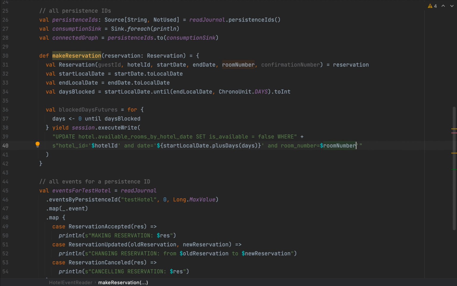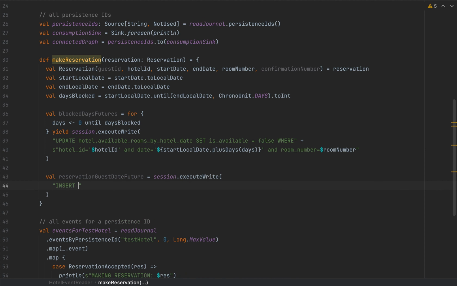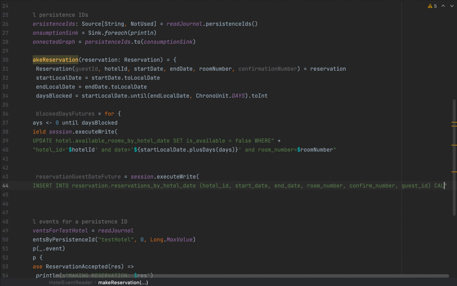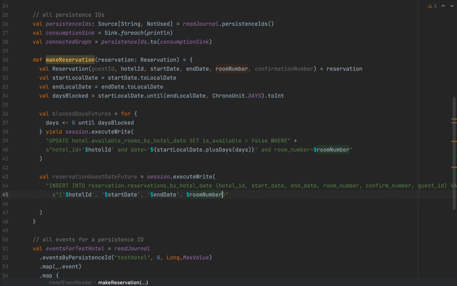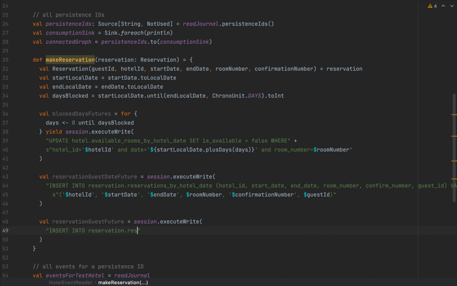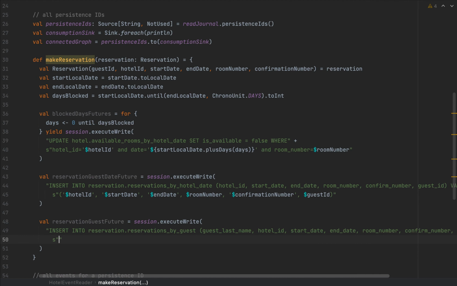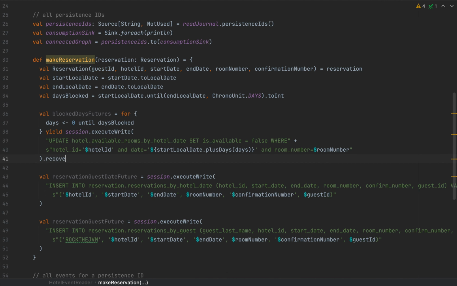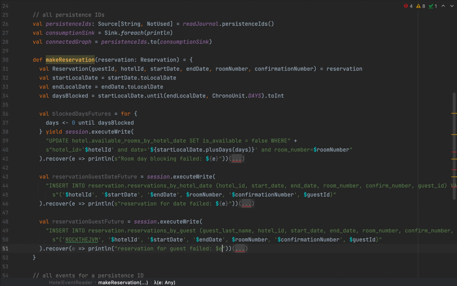And I'm going to make sure I have the right amount of single quotes. Now, after I block the days in the calendar, I also need to add some rows into the reservation by hotel date and reservations by guest tables in 2 separate futures with 2 separate statements. Just to be able to investigate whether any of these statements failed for any reason, I'm also going to add some recover callbacks so that we can inspect what went wrong in that case.